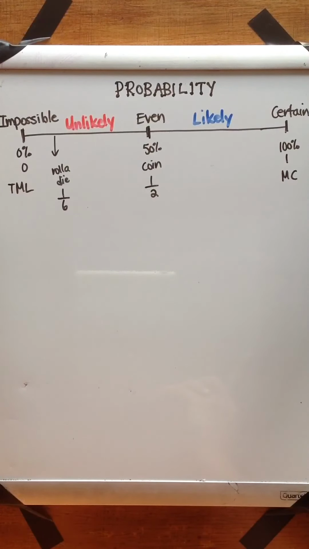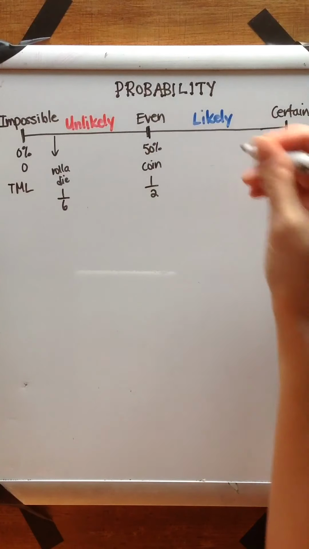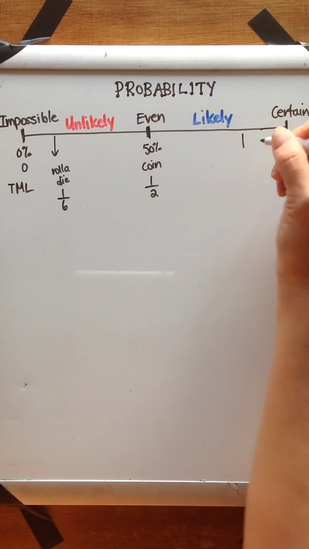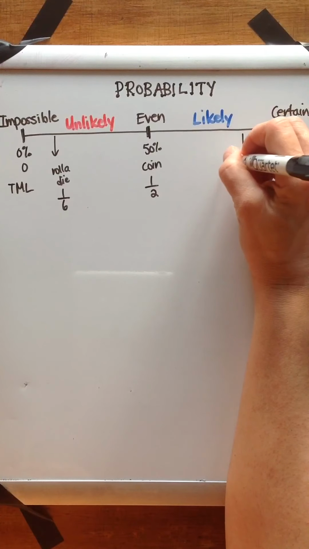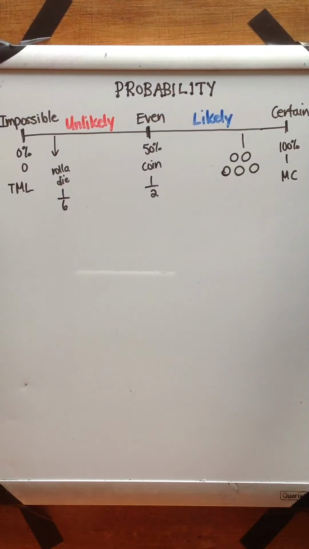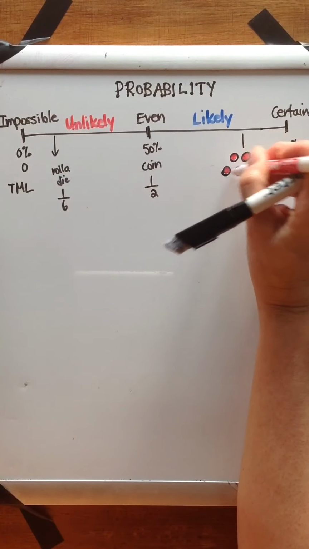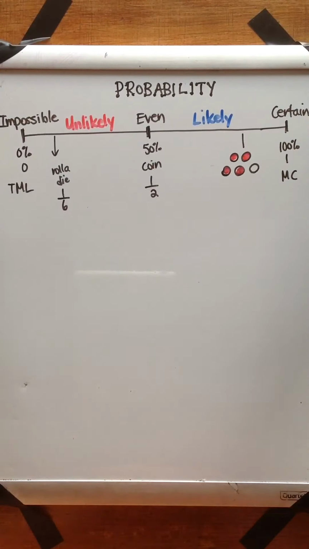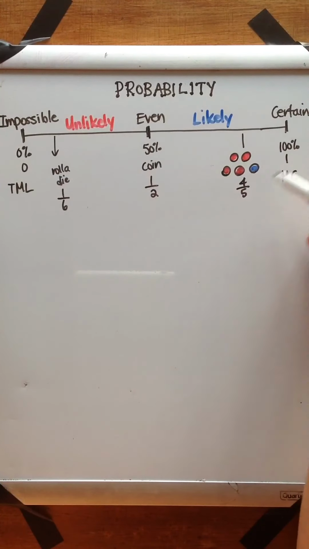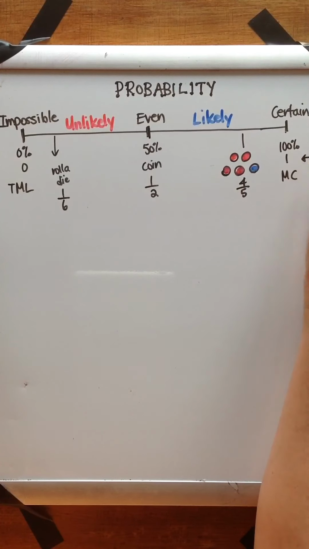and it's not a rigged coin. Maybe if you reach into a particular bag of Skittles or Smarties, if it's one of those little Halloween bags, maybe there's like a 4 in 5 chance that you're going to get a particular color. Maybe that color is red. Maybe that color is blue. Who knows? So 4 out of 5. We'll make the last one blue just for fun. Okay? 4 out of 5 chance. So again, we can express these as fractions, we can do them as a decimal between 0 and 1, or we can do them as percentages.